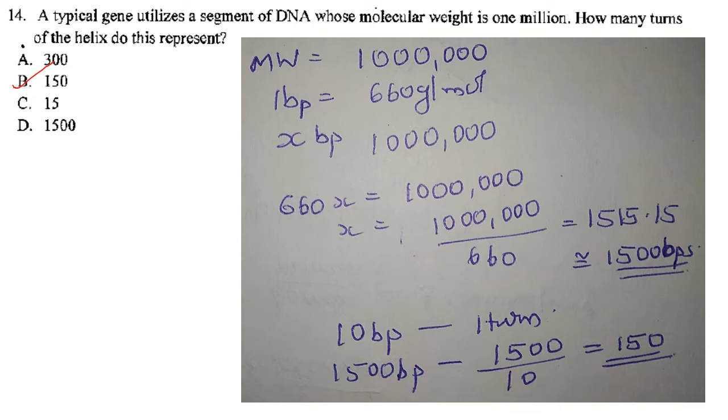Then next one. A typical gene utilizes a segment of DNA whose molecular weight is 1 million. How many turns of the helix does this represent? So they have asked for the number of turns of the helix. The molecular weight given is 1 million and one base pair is 660 grams per mole. So 1 million will be how many base pairs? That will be around 1500 base pairs. There are 10 base pairs per turn, so 1500 base pairs will have 150 turns. So the answer is option B, that is 150.